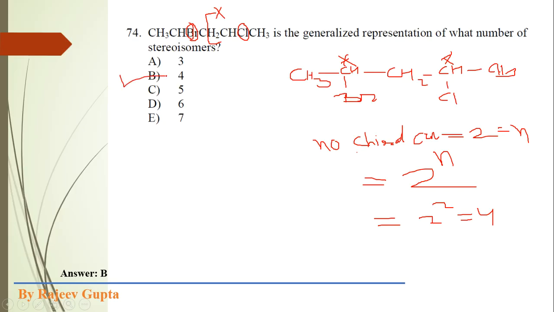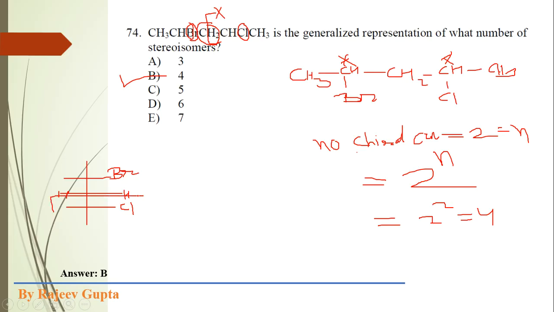So our correct answer is B. Total 4 stereoisomers, and all the 4 stereoisomers are optically active and chiral. We can also draw the structures of these stereoisomers. Suppose I draw the Fischer projection of this structure. This is the methylene group present in the middle, and we can put the bromine and chlorine atoms in this way, bromine and chlorine on the same side.